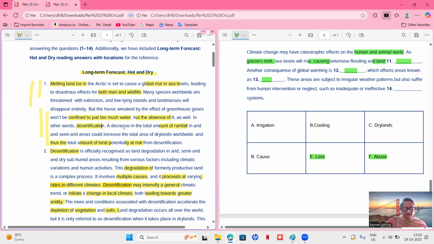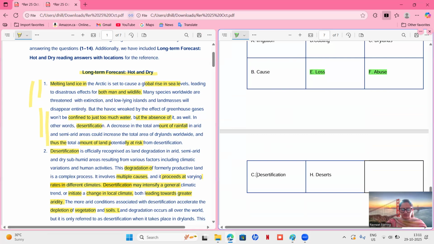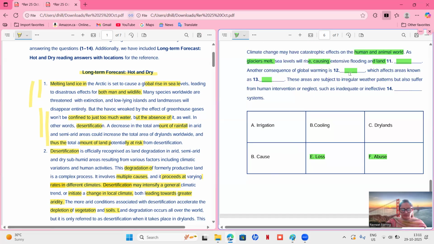But let's see, a decrease in the amount of rainfall in arid and semi-arid areas could increase the total area of dry land worldwide, and thus the total amount of land potentially at risk from desertification. Another consequence of global warming is, so we think desertification is the answer. Let's see. So yes, desertification is there. So the answer could be desertification. But due to desertification, which kind of areas are getting impacted? We have to find that also. A decrease in the total amount of rainfall in arid and semi-arid areas could increase the total areas of dry land.